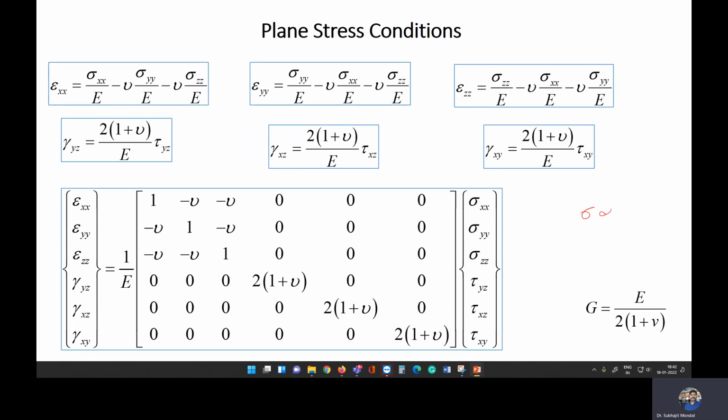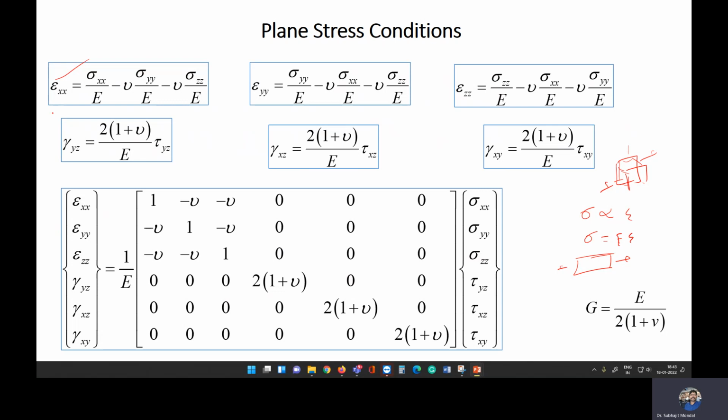We know that as per Hooke's law, the stress is proportional to strain, so we can write sigma equals E into epsilon. Now, we used to write this when we have a body with force acting in one direction. If we have a 3D body and we are applying the load in all three directions, then our strain conditions can be written this way.